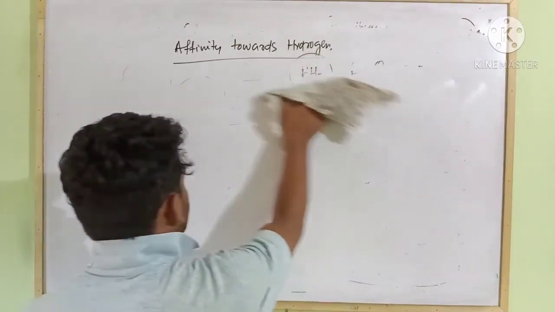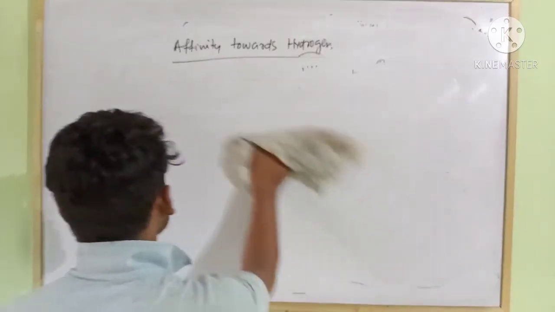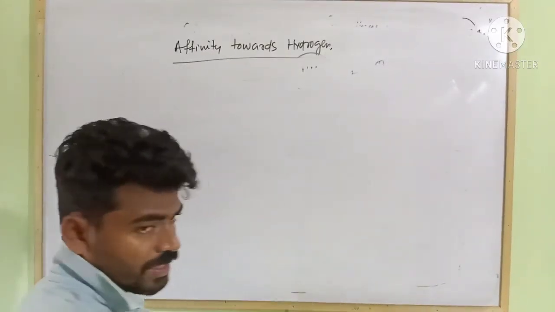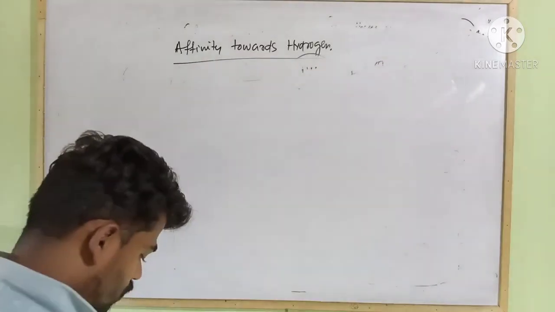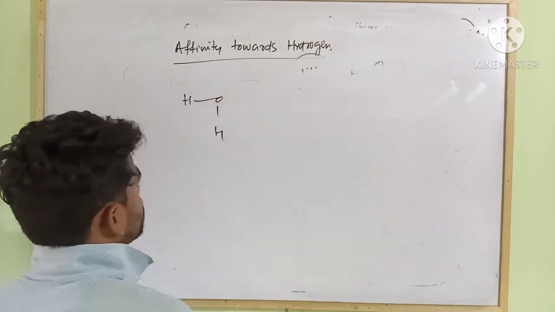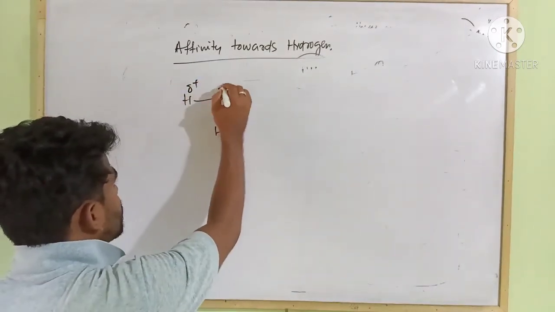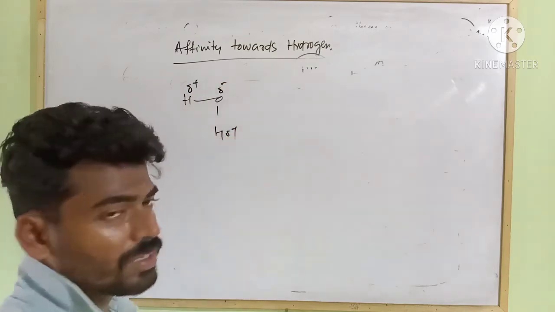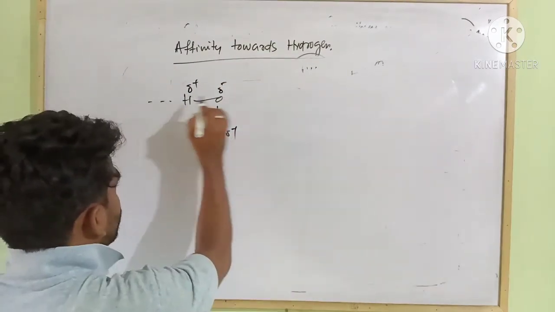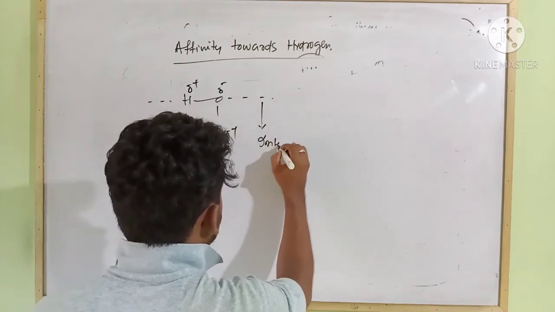Among all these hydrides, I have told you water exists as a liquid. Why? Because in water, oxygen is highly electronegative and smallest in size. Therefore, there exists charge separation, delta plus, delta minus. So there is a dipole-dipole interaction in the form of intermolecular hydrogen bonding.